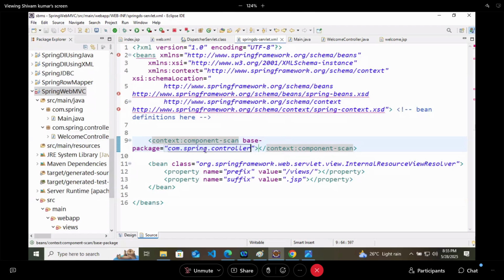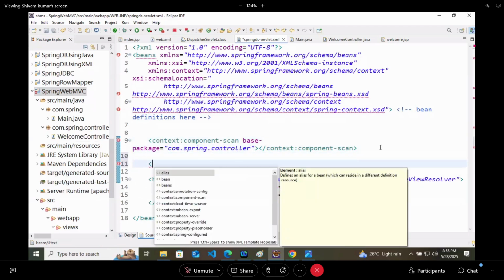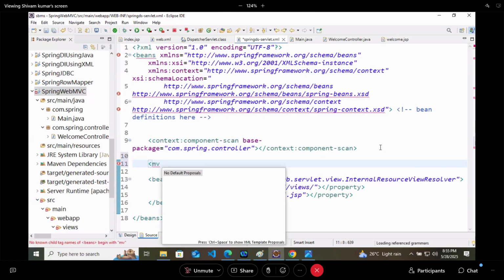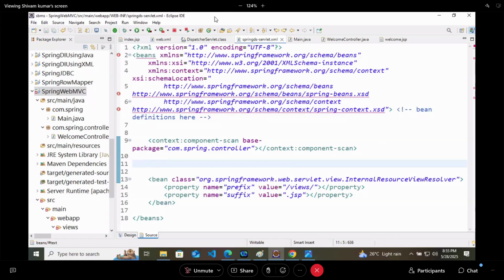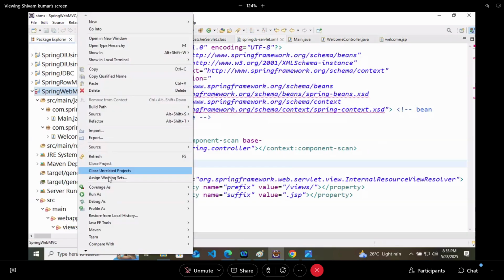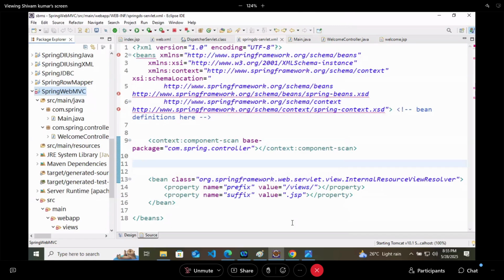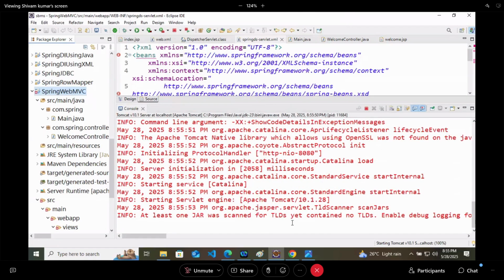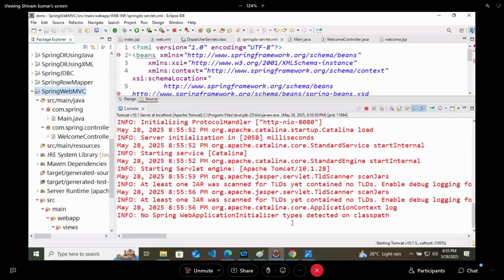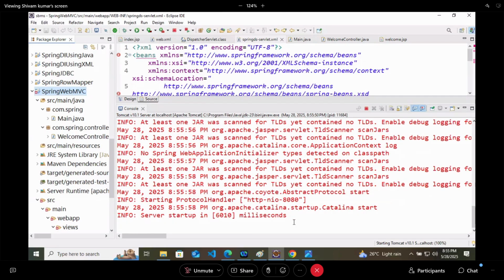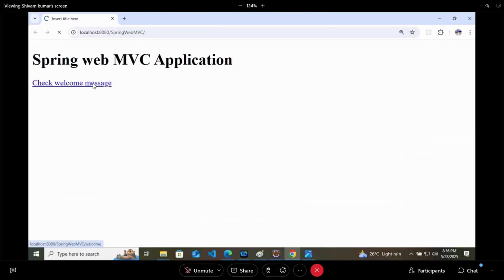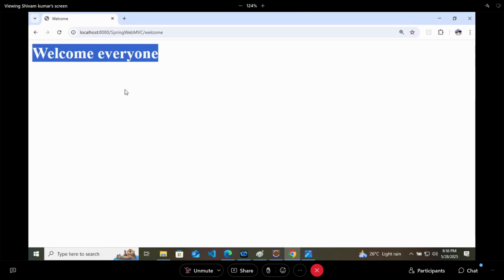You can attach one more tag here, that is MVC. Okay, no problem. So let's restart the application now. Okay. Now we got the welcome everyone message.